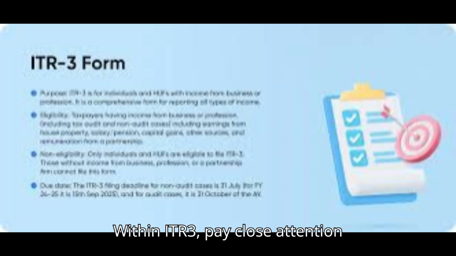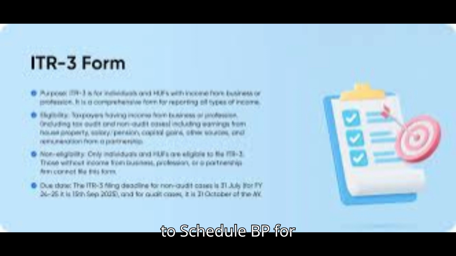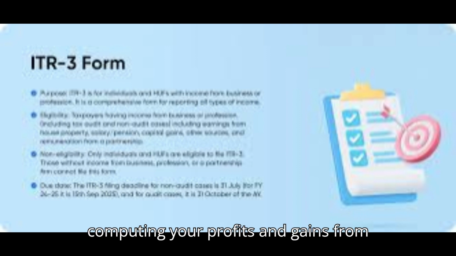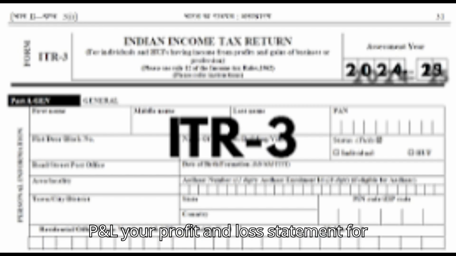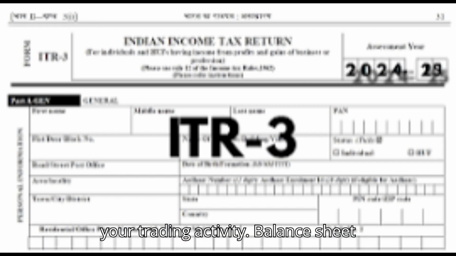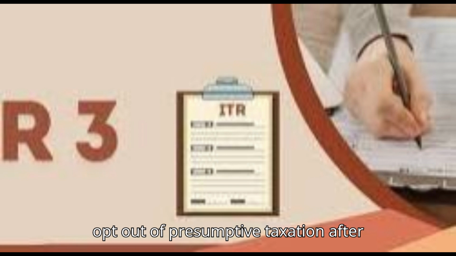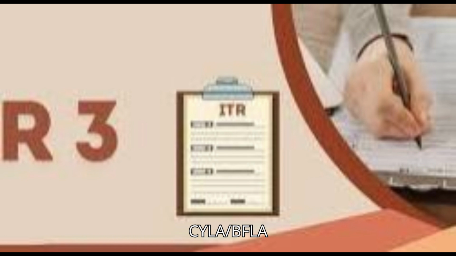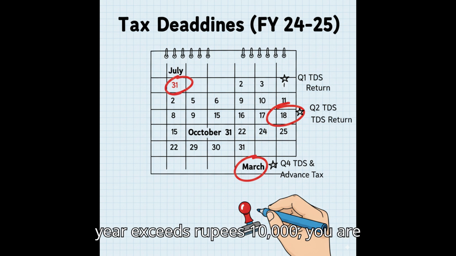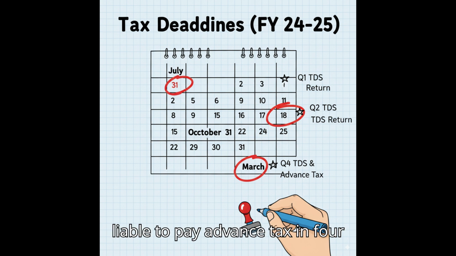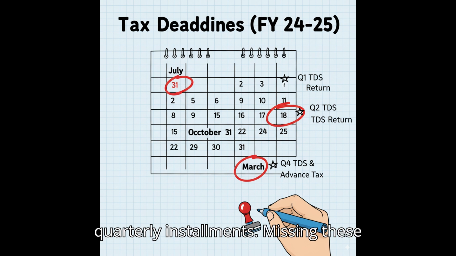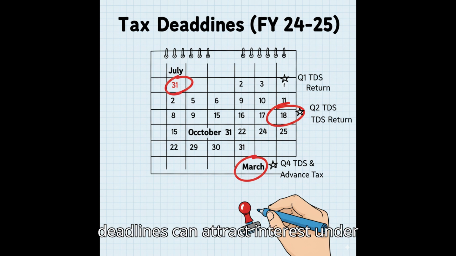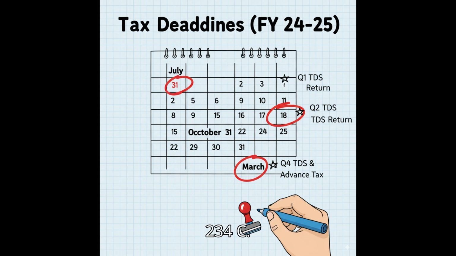Within ITR3, pay close attention to Schedule BP for computing your profits and gains from business or profession, Schedule P&L, your profit and loss statement for your trading activity, balance sheet, if you are subject to an audit, or if you opt out of presumptive taxation after opting in for 5 years. Schedule CYLA/BFLA for carrying forward or setting off losses. If your estimated tax liability for the year exceeds rupees 10,000, you are liable to pay advance tax in 4 quarterly installments. Missing these deadlines can attract interest under Section 234B and 234C.